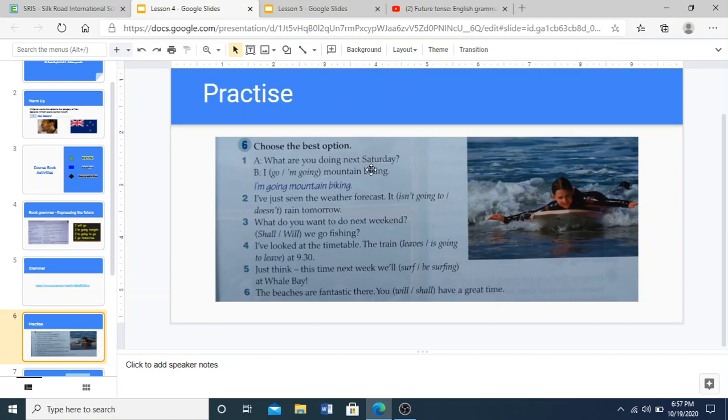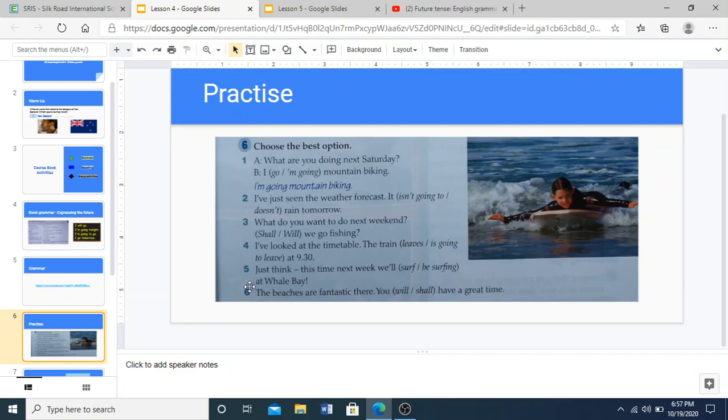One, what are you doing next Saturday? The answer is I go or I'm going mountain biking. Which is the correct option? Is it I go mountain biking or I'm going mountain biking? Of course, the correct option is I am going. So you see, I'm going mountain biking. That's the correct option. So I want you to do 2, 3, 4, 5, 6.